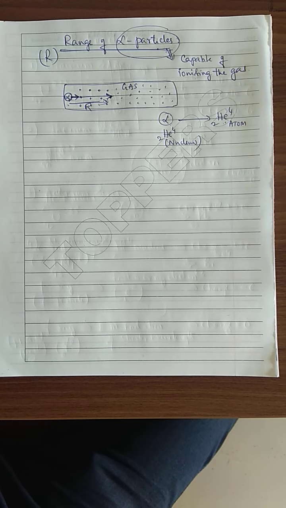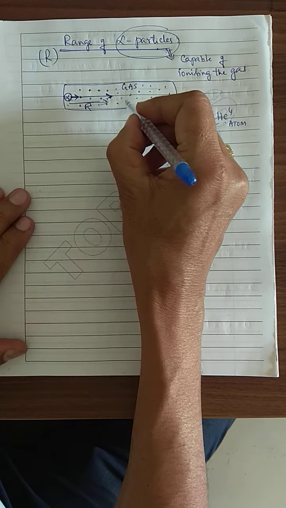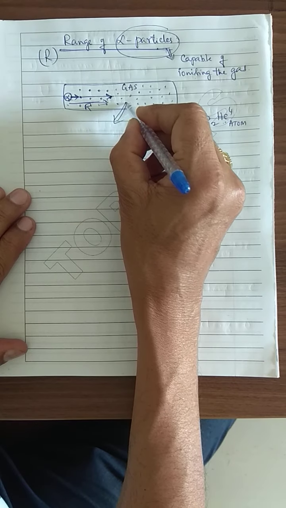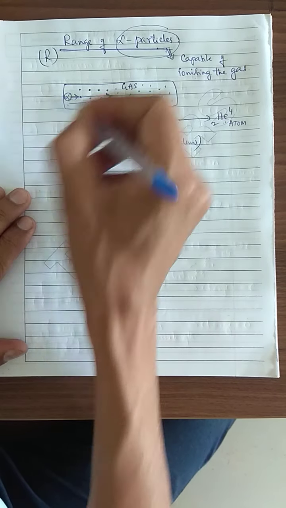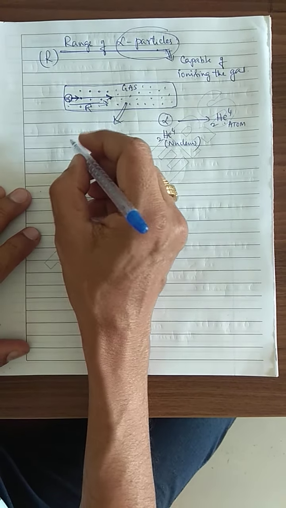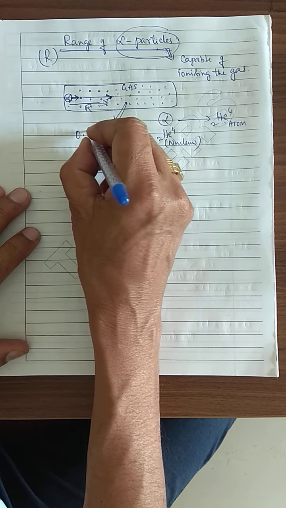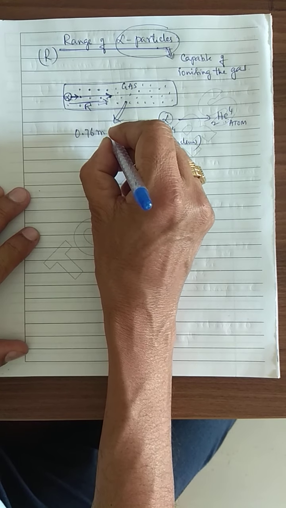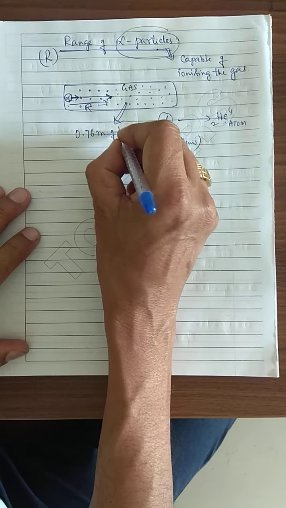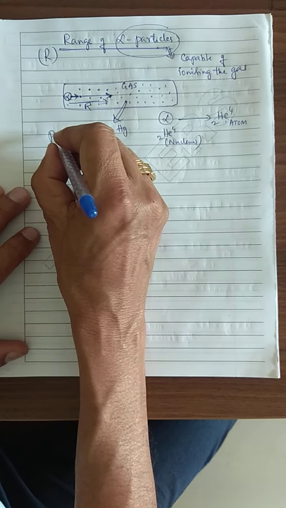I told you already, there is some condition. What are the conditions here? The condition is this gas, whatever we have put inside this chamber, must be having a pressure of 0.76 meter of mercury. This pressure must be there.